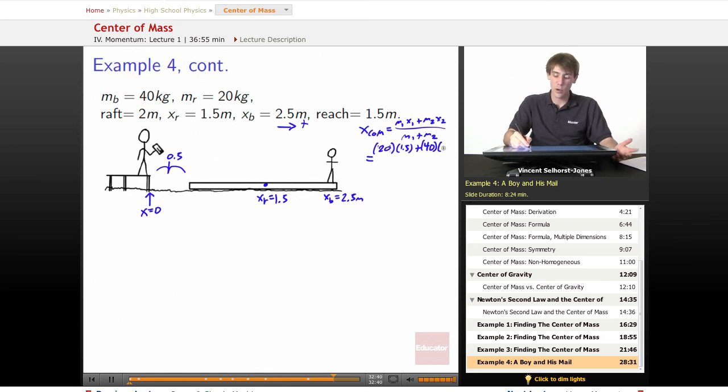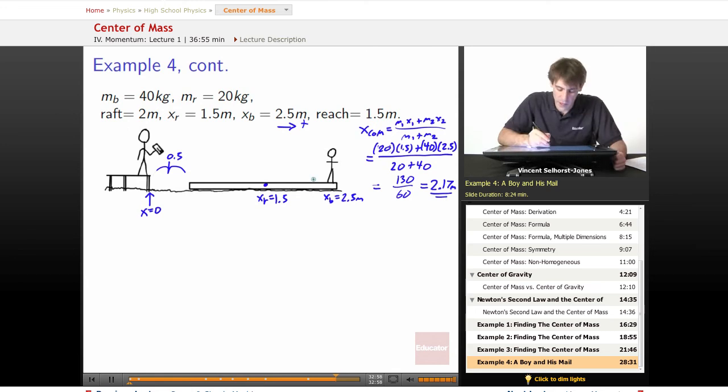Times the location of the boy is 2.5. We divide that by the two things put together, 20 plus 40. That will wind up giving us, on the whole, 130 over 60. So the center of mass of the boat-boy system at the beginning is 2.17 meters. If we think about where that is, that winds up being somewhere over here.